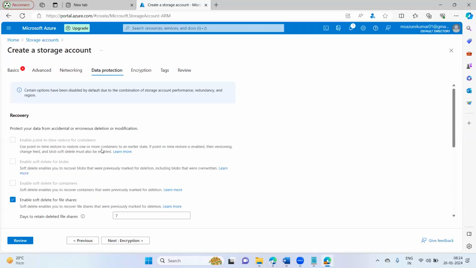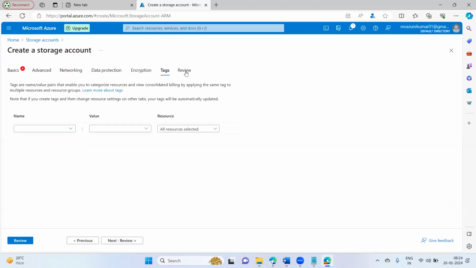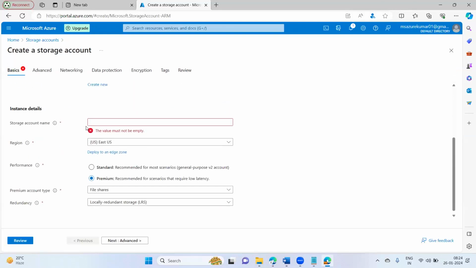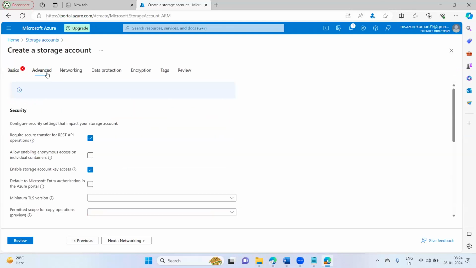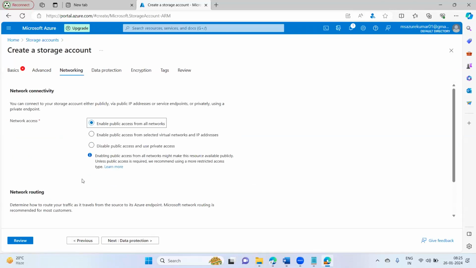When I'm deploying the storage account, what all these options are, this all I'll explain, and then we'll create a storage account. Anyhow, it is showing errors now because we are not working on it. So this I'll explain in the next class: each and every option, why we are using it, what will happen if we choose it. Then I'll create a storage account for all of you guys.